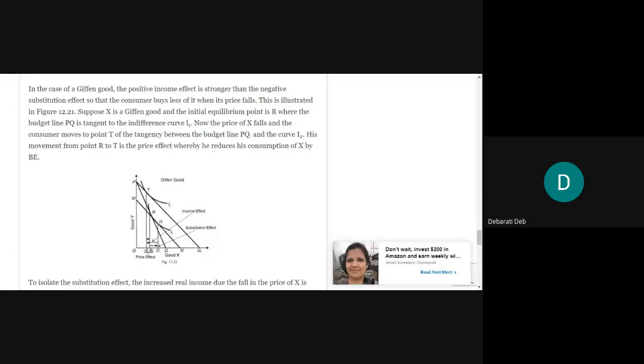So we were doing for the Giffen goods, the price effect, substitution effect, and income effect. And just a second. Something is wrong with the screen presentation. Just poke me, okay? Whenever you are unable to see the screen, just tell me there, okay? All right.